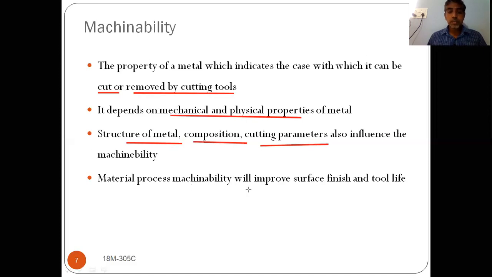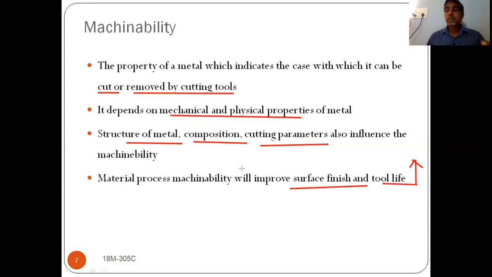Good machinability will improve the surface finish and tool life. What does it mean? If a material has good machinability properties, then you will get a good surface finish and the tool life will be more. If the machinability for a material is good, then after machining you will obtain a good surface finish, and the tool life will be more.